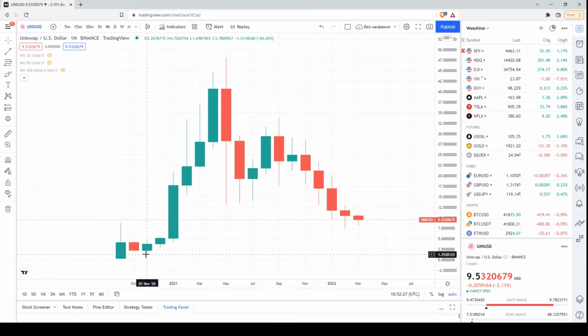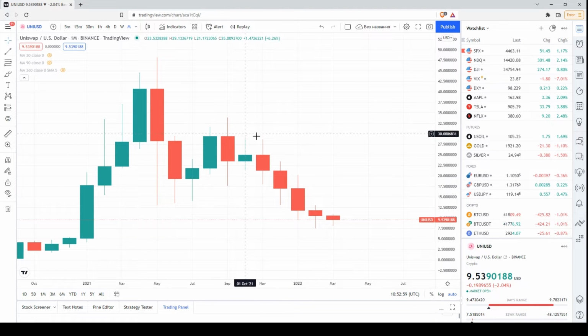Let me remind you that in the last half of 2020 and the first couple of months of 2021, the price skyrocketed. Then in May, the volatility increased and the price started to decline. There was a rebound in the second half of the year, but in September and October, the price started to draw candlesticks with descending local highs, and since then there has been a sequence of candlesticks, mainly bearish ones, with descending local highs and descending local lows. So this is a bearish signal.